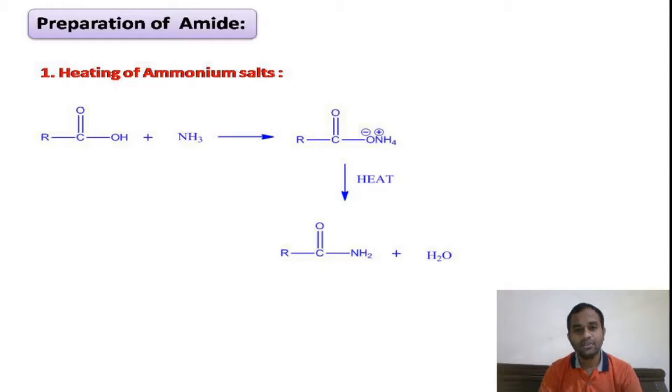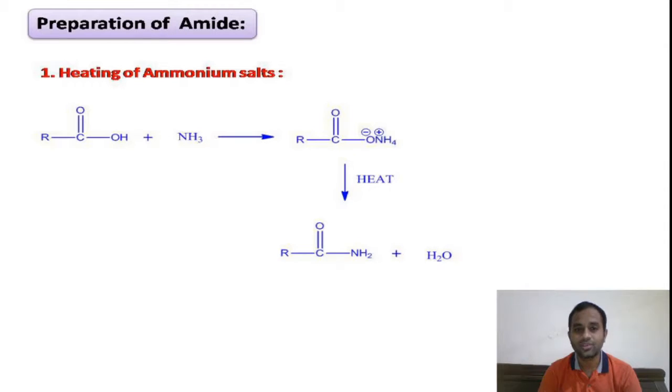This is the derivative of carboxylic acid, right? Compared to the other derivatives, our acid amide is somewhat different, because our acid amide has an NH functional group in it. That means a hydrogen atom is attached to a more electronegative atom, the nitrogen atom. If you look at the other derivatives of acid like acid chloride, acid anhydride, ester, we don't have any hydrogen atom attached to a more electronegative atom, except in our amides.